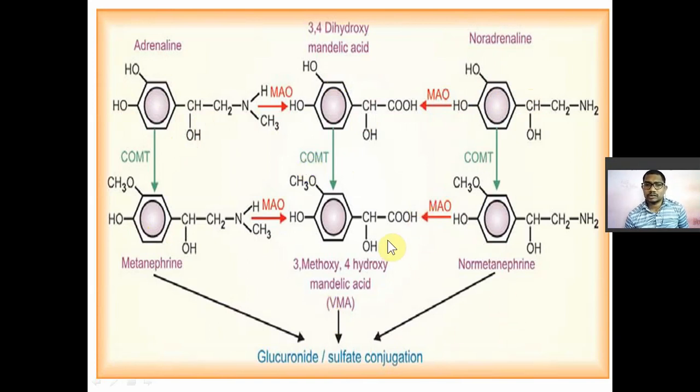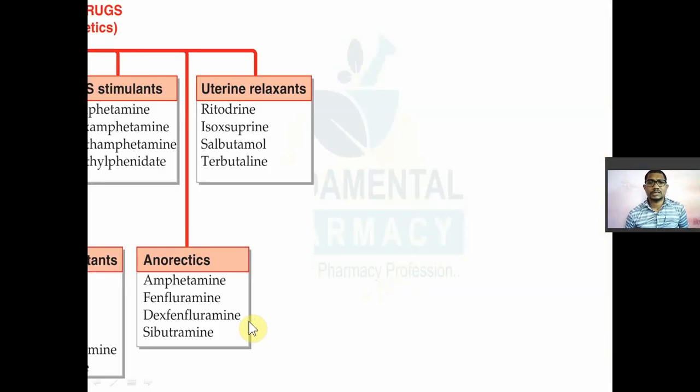There was a question, okay, once they asked the principal metabolite of catecholamine, that is nothing but the vanillyl mandelic acid. Now these metabolites, metanephrine, normetanephrine, vanillyl mandelic acid, so they are removed from the body by glucuronide or sulfate conjugation. That's how there is a metabolism of catecholamine. Now we'll see the next